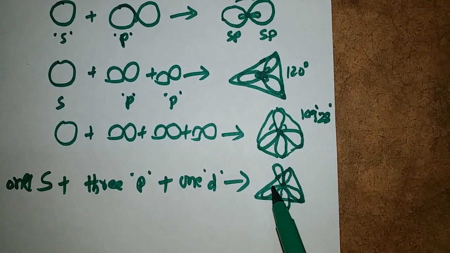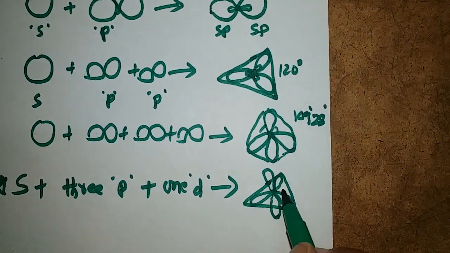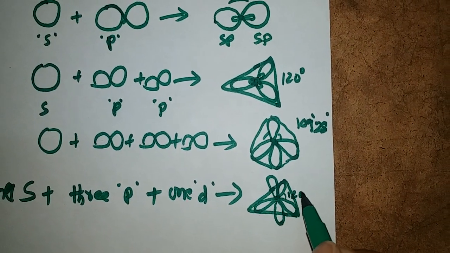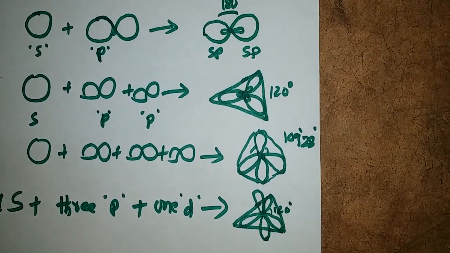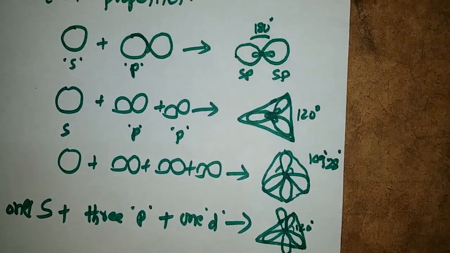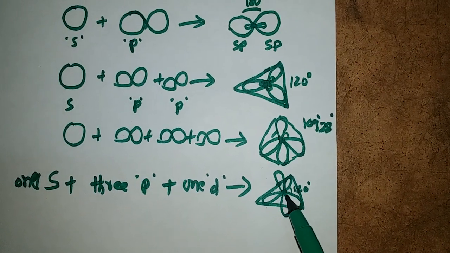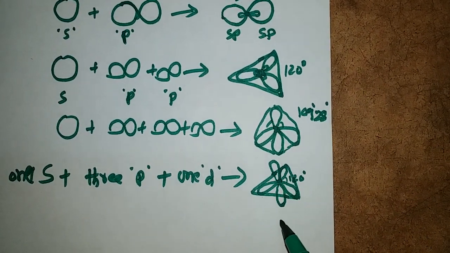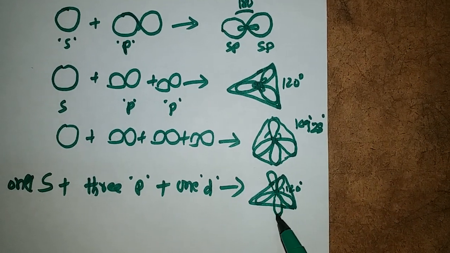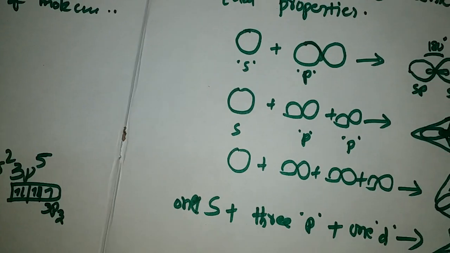In this we have two types of bond angles. One is in the plane: in the triangular plane we have a 120 degrees bond angle. And the hybridized orbitals which are above and below the triangular plane are separated by 180 degrees.